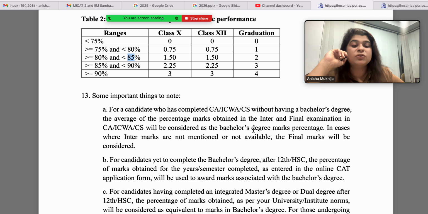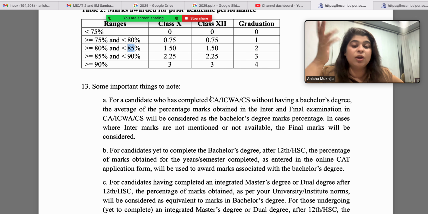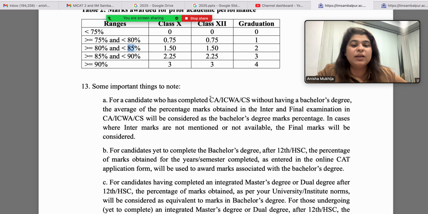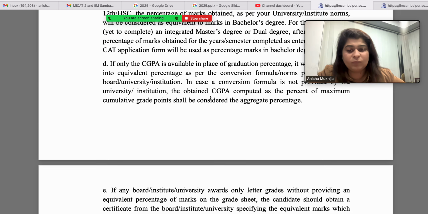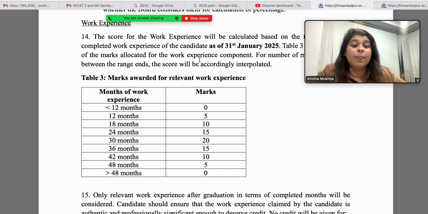Students who are coming with a background of CA, ICWA, CS without a bachelor's degree, the average marks obtained in the inter and final examinations of these specialized certifications would be considered. Now for work experience, where we've got 20 marks, this work experience is counted as of 31st January 2025. That's like last month, up to January.